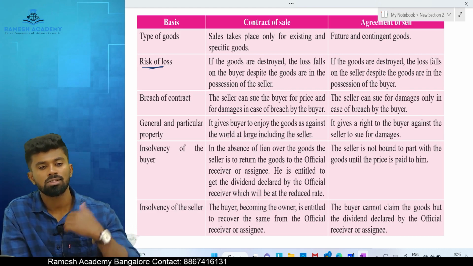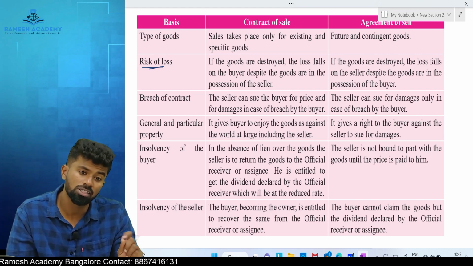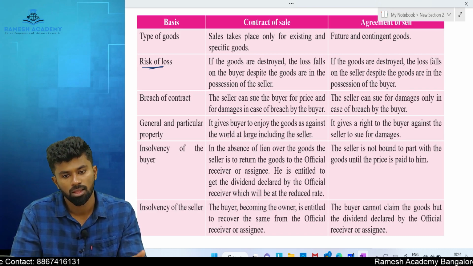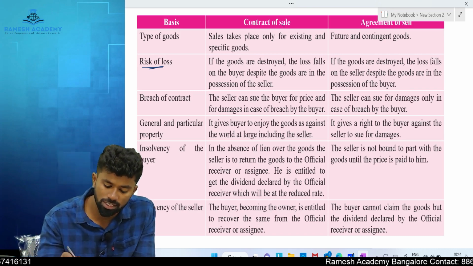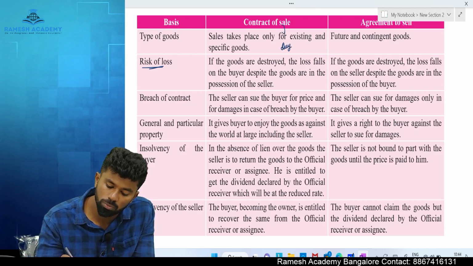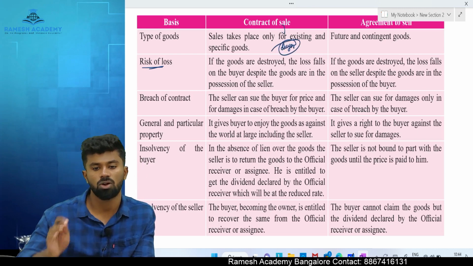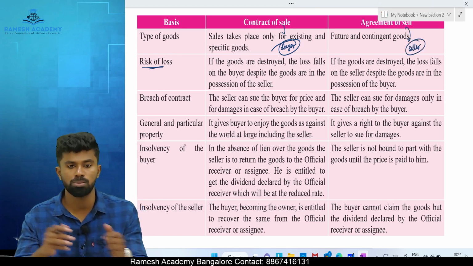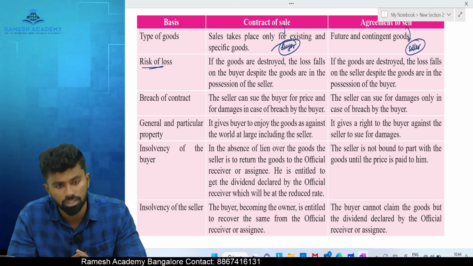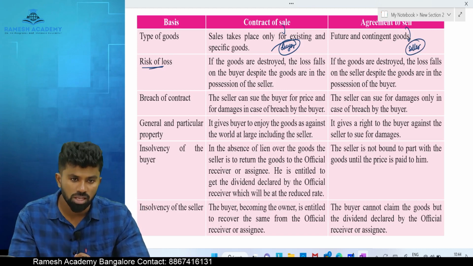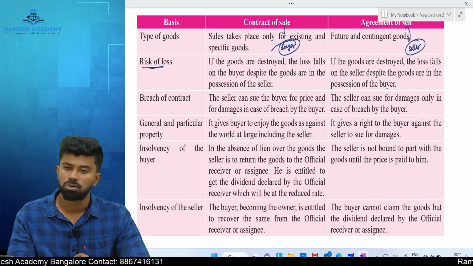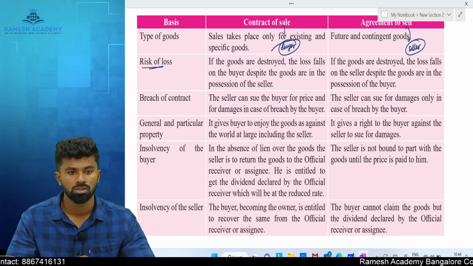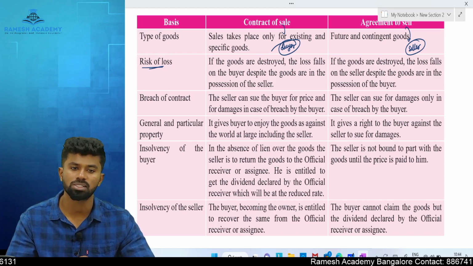Seller sold the goods. After the sale, if something happens to the goods, who will be responsible? Buyer, because he is the owner. In case of sale, it is the buyer who becomes the owner immediately after the contract is made. But in an agreement to sell, the seller is still the owner, because ownership is transferred on a future date. So in case of sale, the ownership is transferred immediately and the risk is also transferred immediately along with ownership.